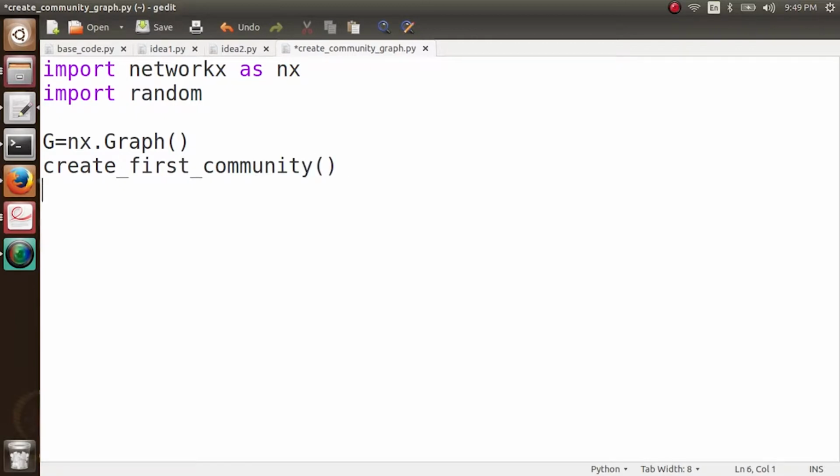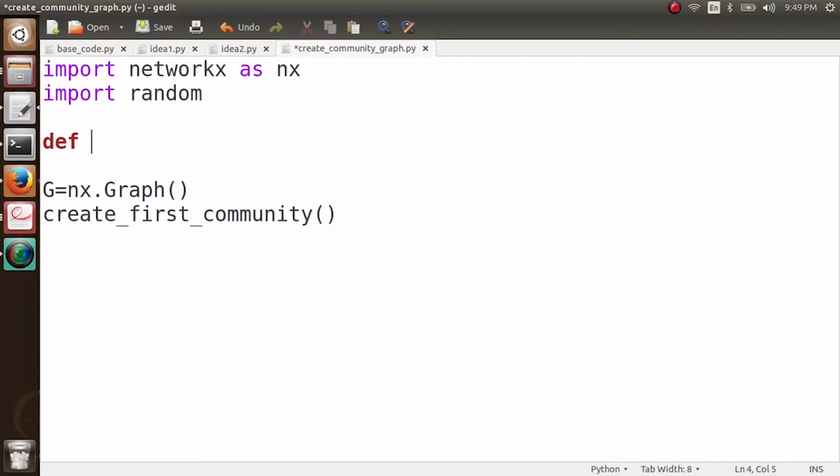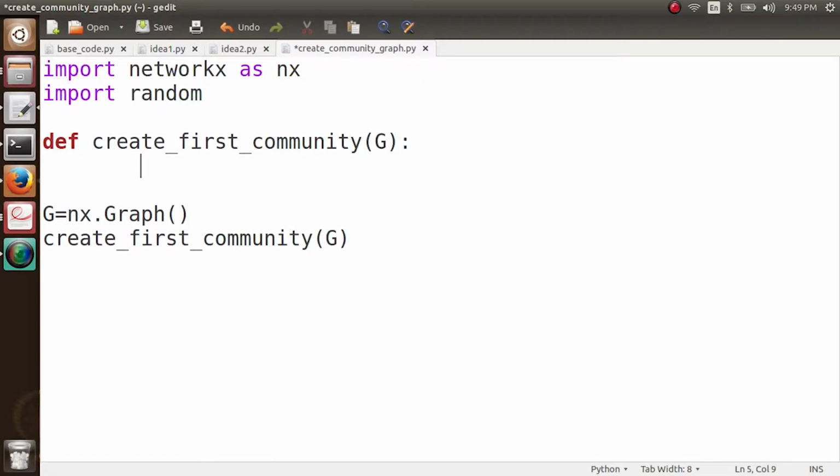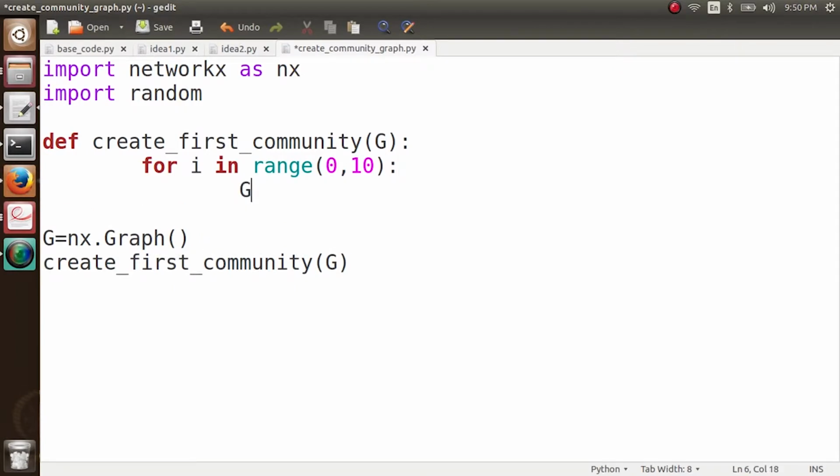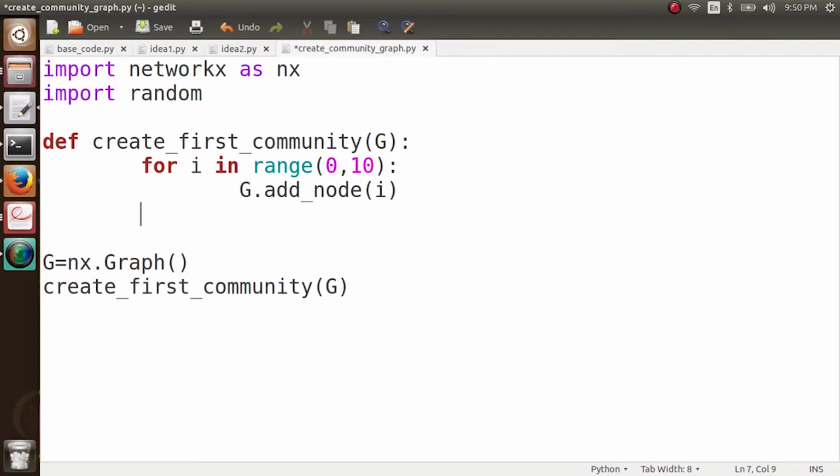And what this function does is it just creates random links between the people. I'll just show you. So define create_first_community, and we pass the graph here, first community G. First of all, I add 10 nodes in this community and no edges. So for i in range 0 to 10, G.add_node(i). So I have added 10 nodes in this graph.